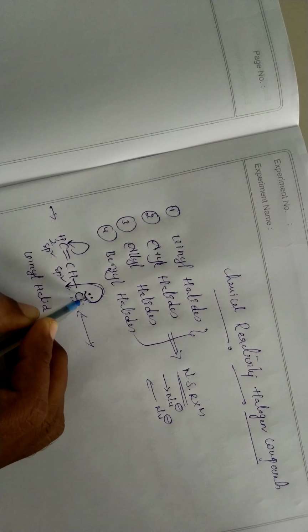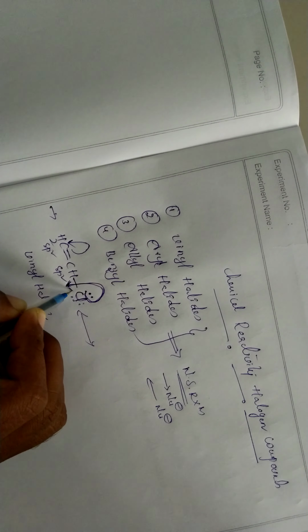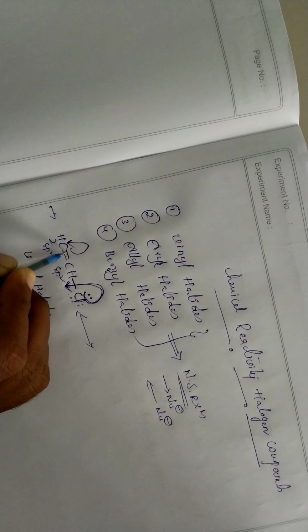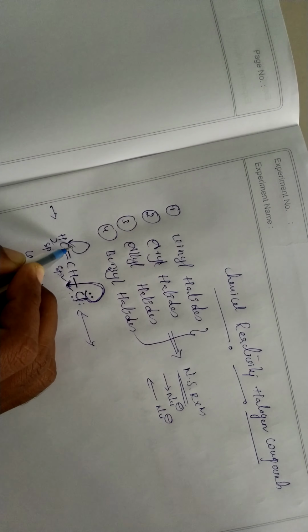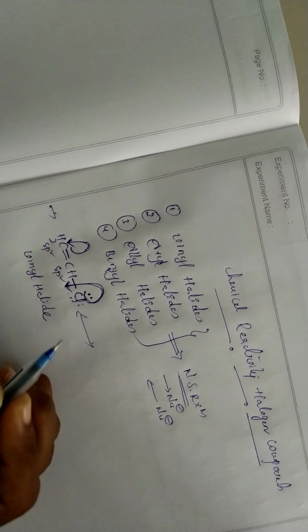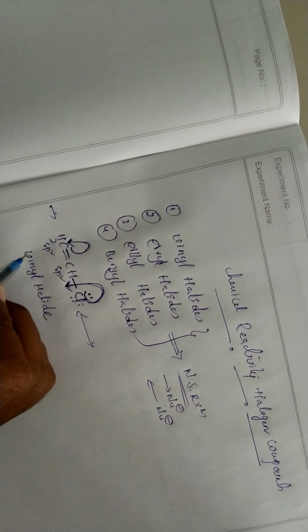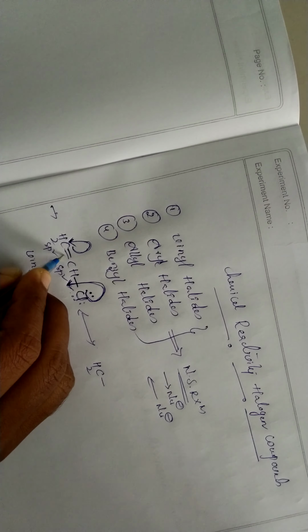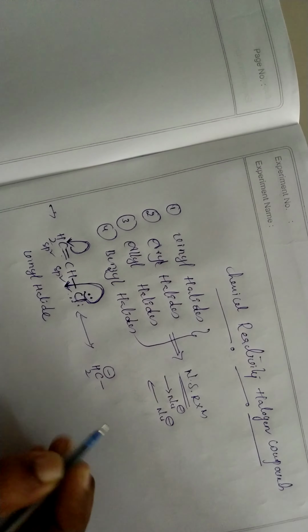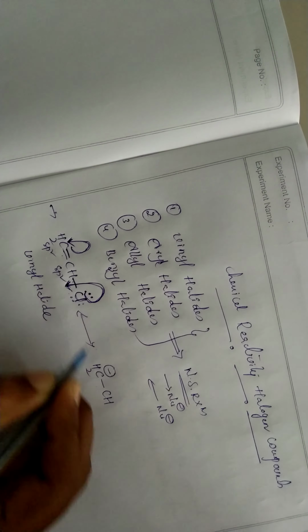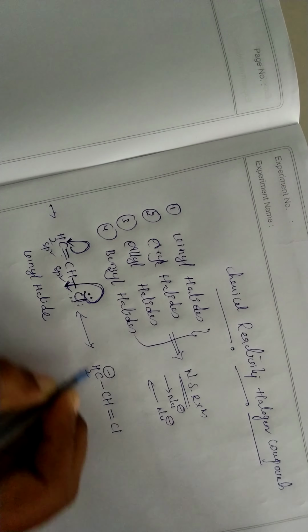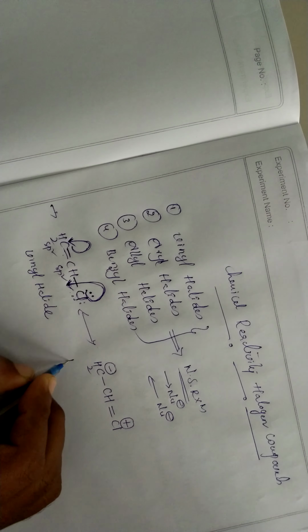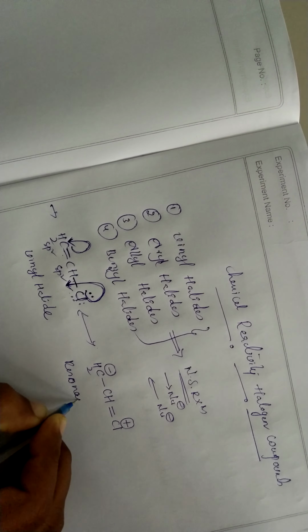When the lone pair is delocalized this side, the single bond converts into a double bond, and the double bonded electrons delocalize onto the carbon, so the carbon gets a negative charge. We can write CH2, then the double bond converts into a single bond and carbon gets a negative charge, CH, then the single bond converts into a double bond, and chlorine, having lost electrons, gets a positive charge. This is called a resonance structure or resonance hybrid.